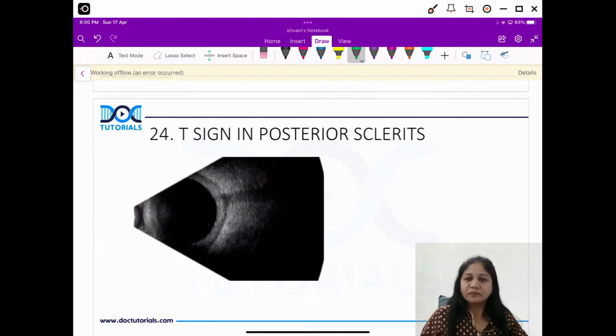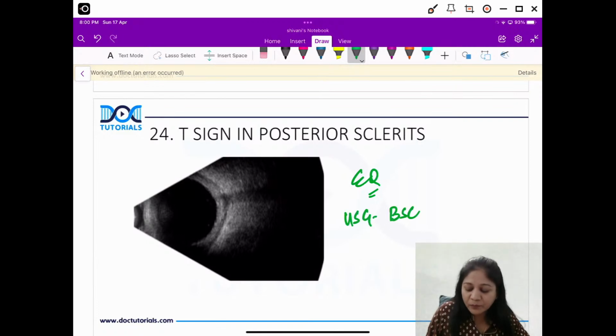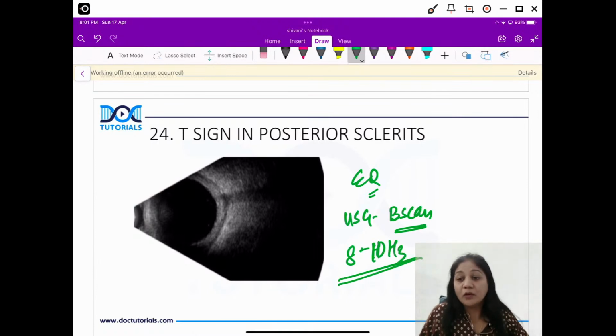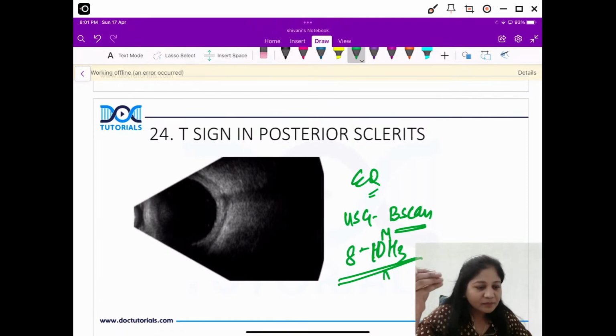Now here a very classical sign and expected question. This is something from your ultrasound B scan. Okay? Brightness scan. So here what we utilize is again sound waves, in the frequency of 8 to 10 megahertz. Okay, so when you give the sound waves, the probe is there on the eyelid.